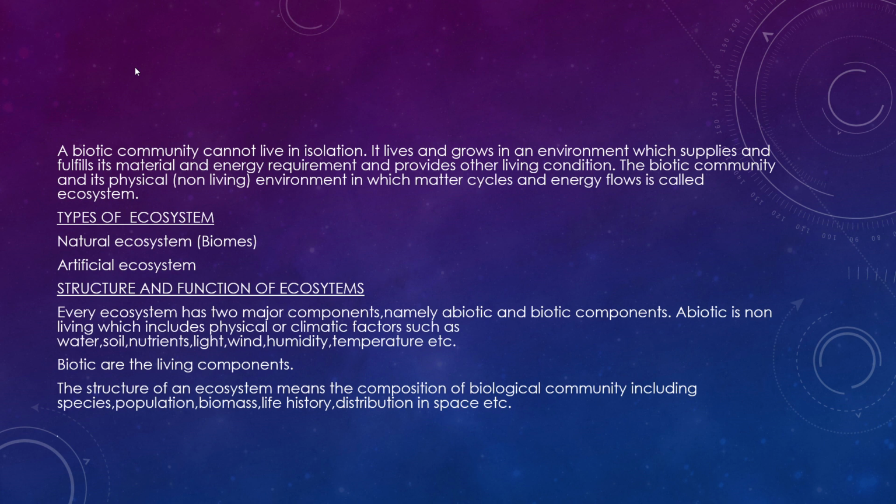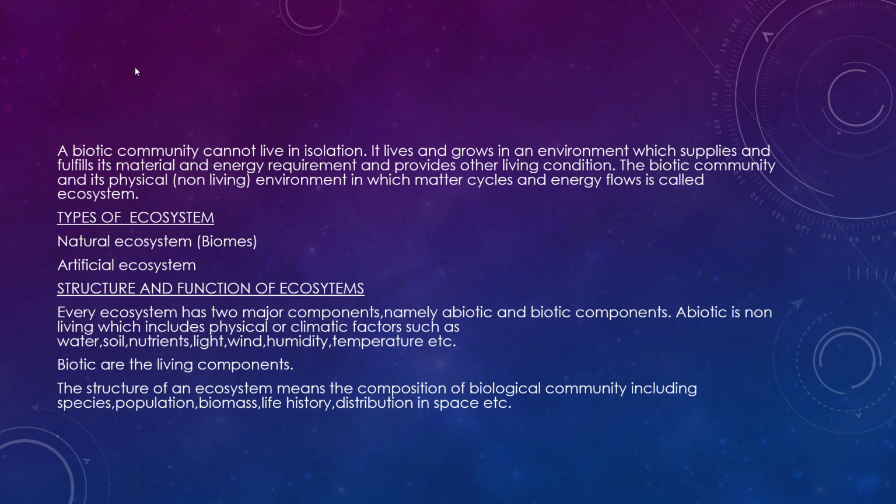A biotic community cannot live in isolation. It lives and grows in an environment which supplies and fulfills its material and energy requirements and provides other living conditions. A biotic community cannot live alone. It has to get something from the abiotic environment.